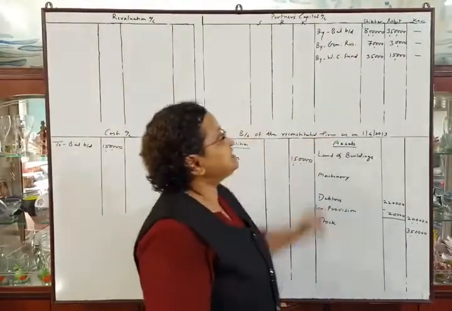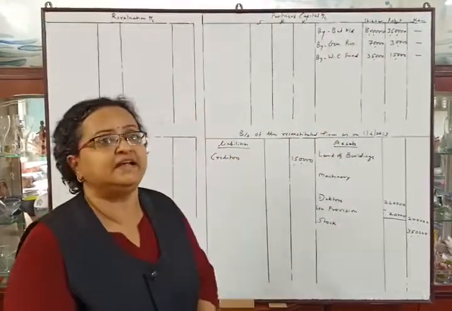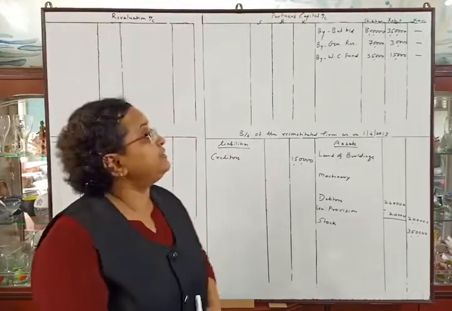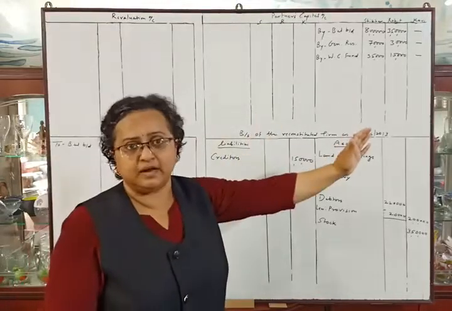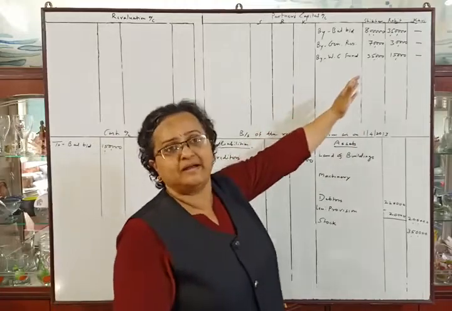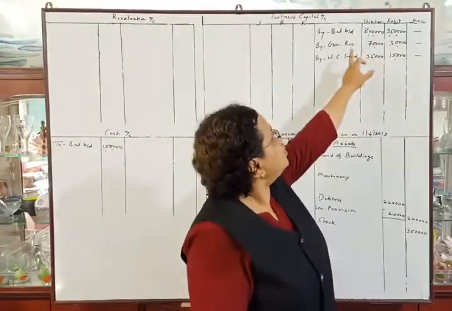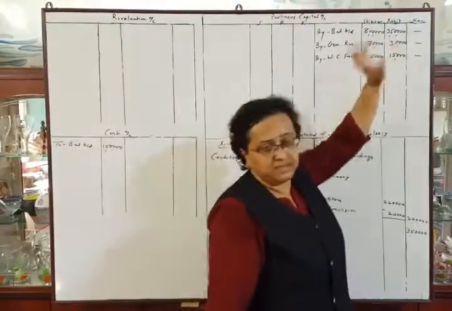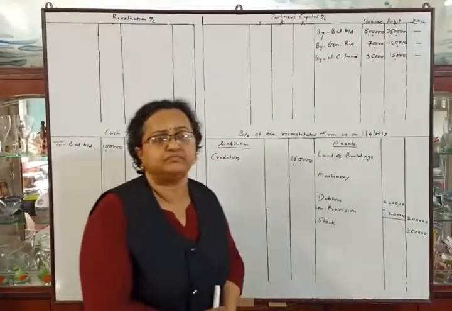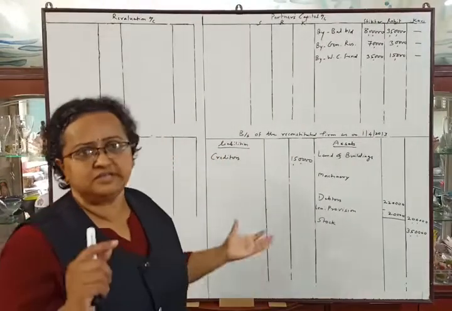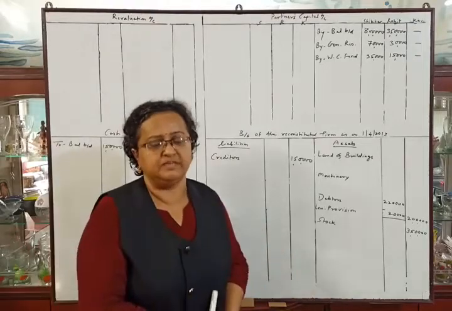Then the general reserve given in the liability side is rupees 1 lakh. It should be transferred to the credit side of capital account and distributed between the old partners in old ratio. Their old ratio is 7:3. So 70,000 and 30,000.